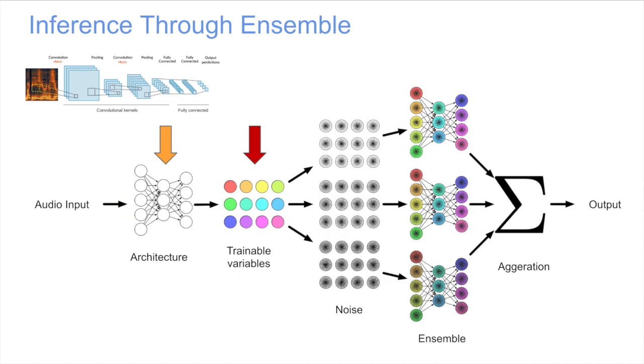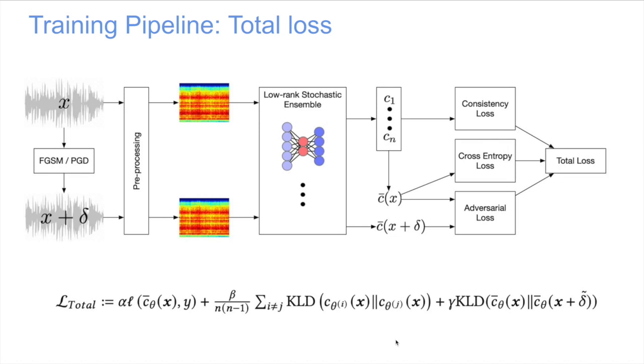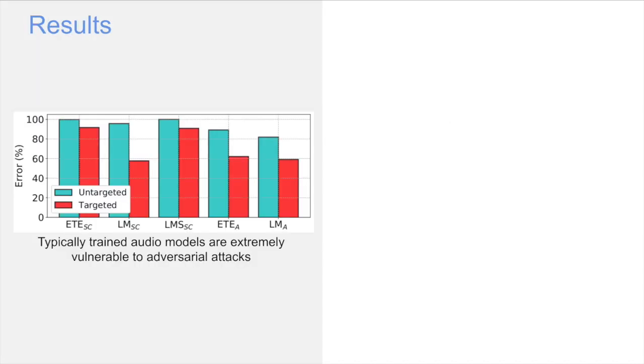Our training process generates a single model with fixed values for all trainable variables. During inference, new noise values are sampled, which makes slightly different instantiations of the model architecture. Final output is computed by aggregating the outputs of all models. The details of the training process, especially how we combine consistency loss, cross-entropy loss, and adversarial loss, can be found in the paper.